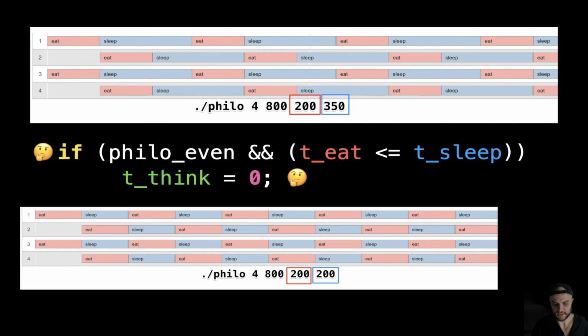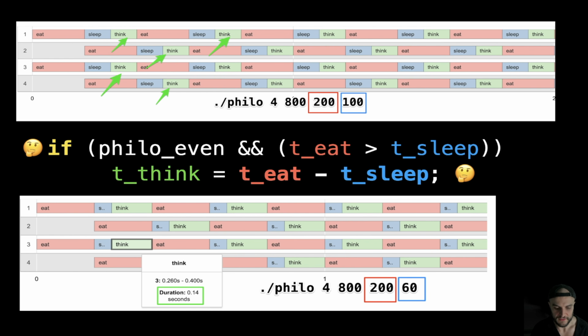Just watch the first case. Every time a philosopher finishes sleeping, they can immediately start to eat because the neighbors are sleeping, right? Both neighbors are sleeping. This still holds true when the time to sleep is equal to time to eat. We have a perfect symmetry of the system, you see? Immediately eat, sleep, eat, sleep, eat, sleep. There's no need for thinking time.